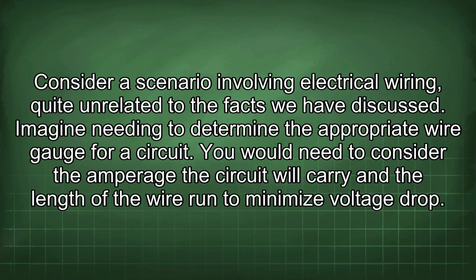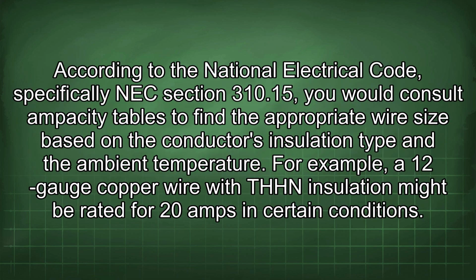Consider a scenario involving electrical wiring, quite unrelated to the facts we have discussed. Imagine needing to determine the appropriate wire gauge for a circuit. You would need to consider the amperage the circuit will carry and the length of the wire run to minimize voltage drop. According to the National Electrical Code, specifically NEC section 310.15, you would consult ampacity tables to find the appropriate wire size based on the conductor's insulation type and the ambient temperature.